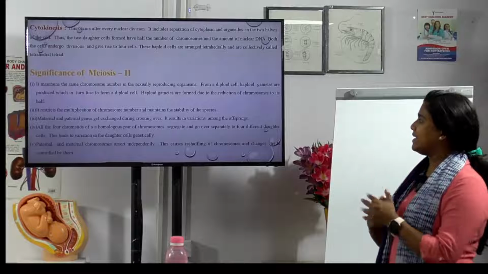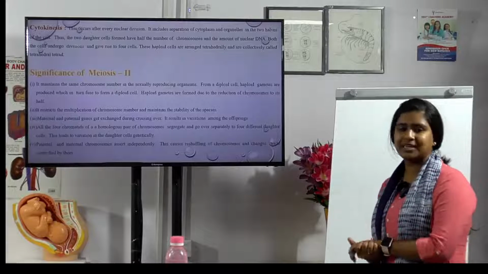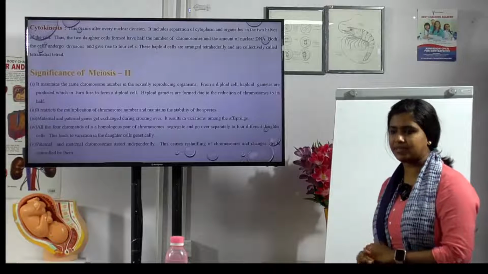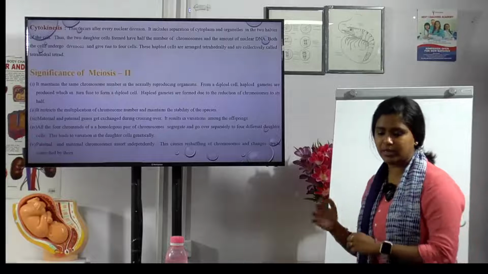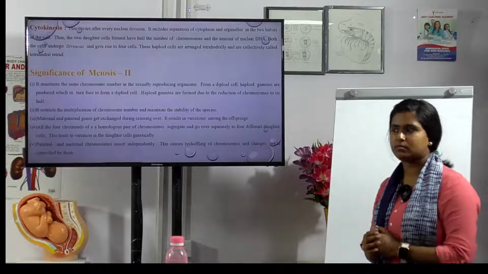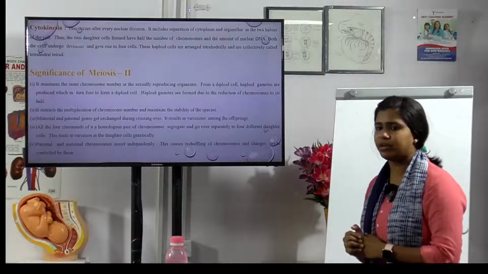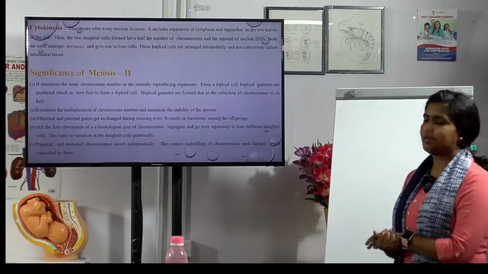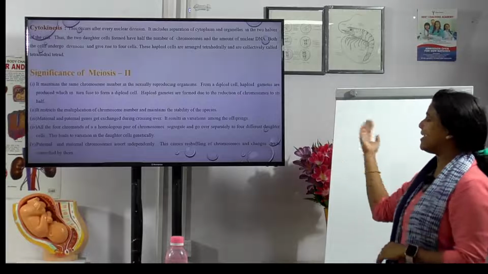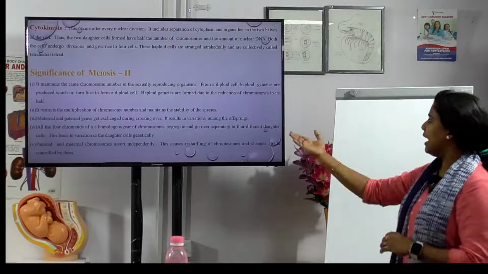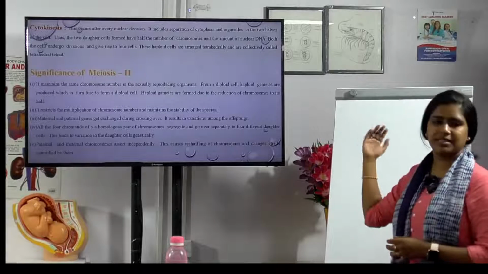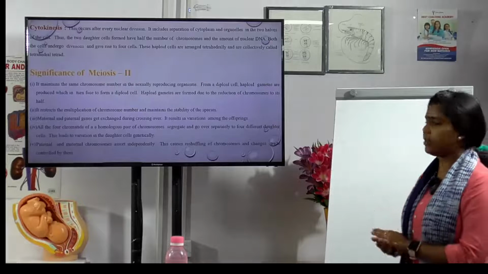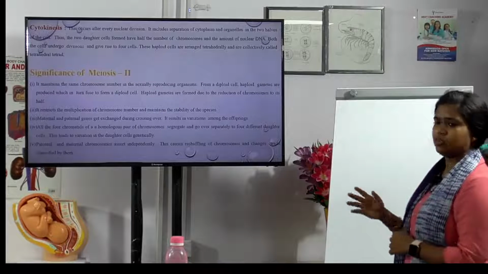இப்போ என்னென்ன significance-ன்னு பார்க்கலாம். It maintains the same number of chromosomes in sexually reproducing organisms, as I said, meiosis only takes place in what kind of reproduction? Yes. And then it also restricts the multiplication of chromosomes and maintains the stability of the species. Maternal and paternal genes are exchanged during crossing over, and it results in variation among offspring.